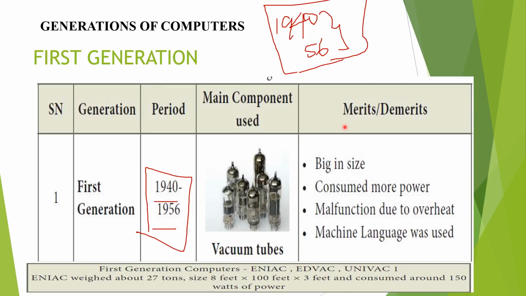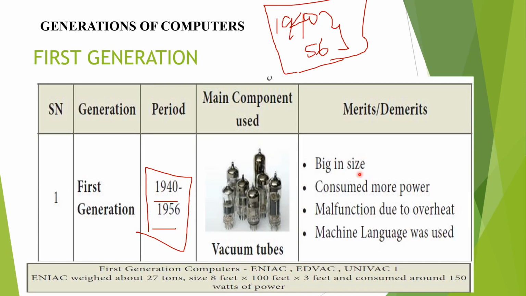Here I show you the merits as well as demerits of this first generation computer. What do the demerits mean? Big in size. It looks very big. An example is ENIAC, isn't it? ENIAC, a first generation computer. It has a great drawback.